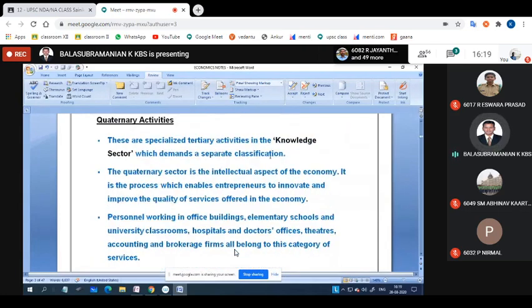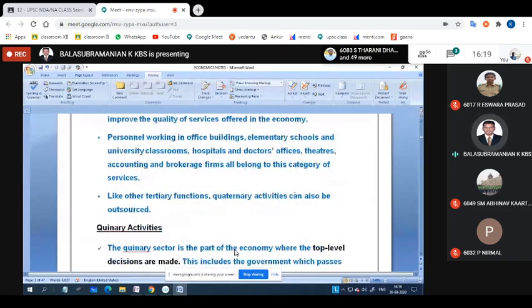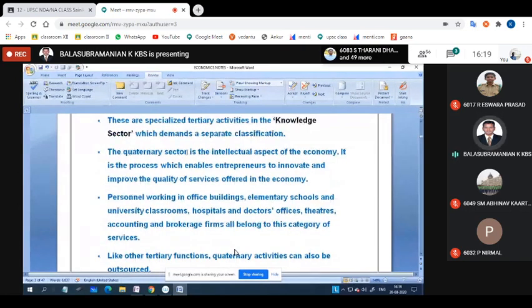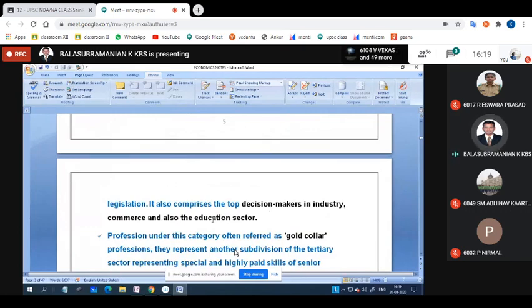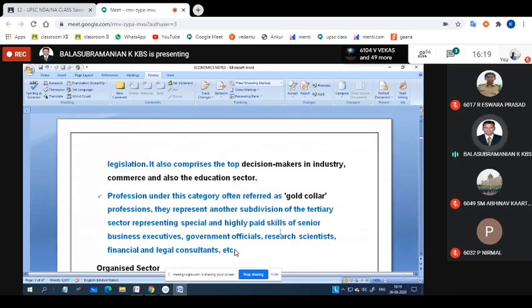Okay, and the quaternaries, in the sense of knowledge sectors, is also based on the same idea. Here the quaternaries are the intellectual aspect of the economy, the process which enables entrepreneurs, that is, businessmen. But quinaries, in the sense of top-level decision making, are the industries, commerce and educational sectors. Okay, read it one or two times, it will be understood. See here, the senior business executives, government officials, research scientists, financial and legal consultants all come under quinary activities. Did you understand?